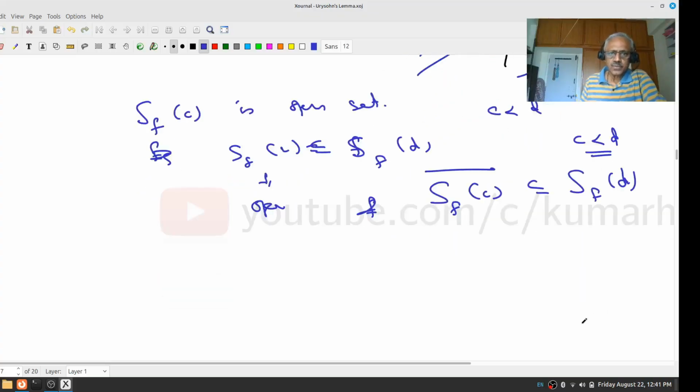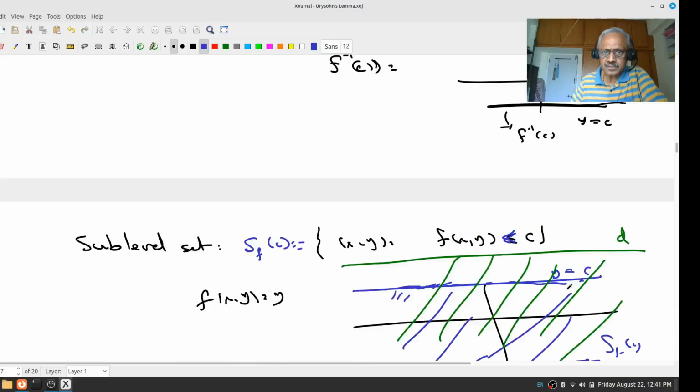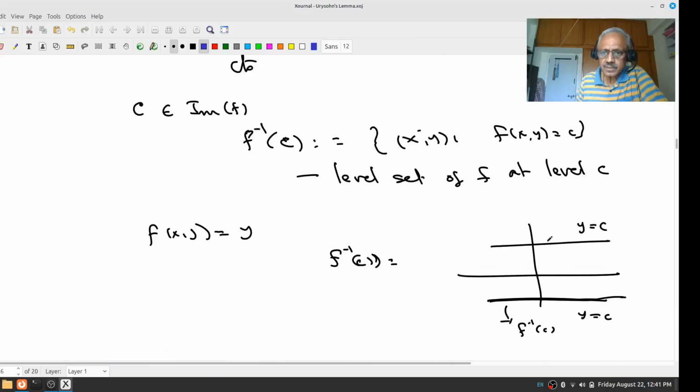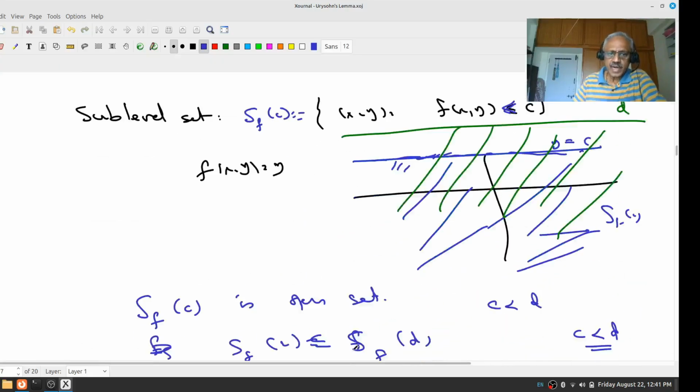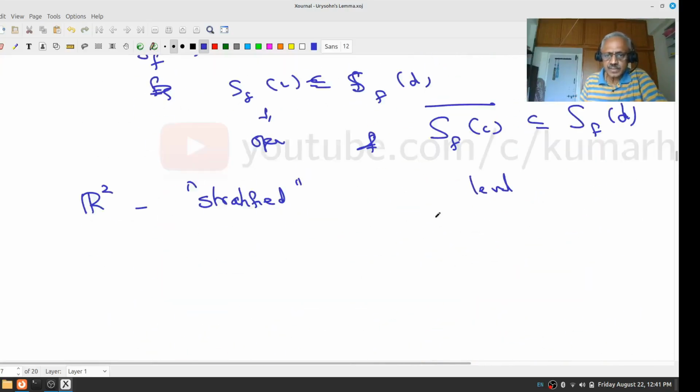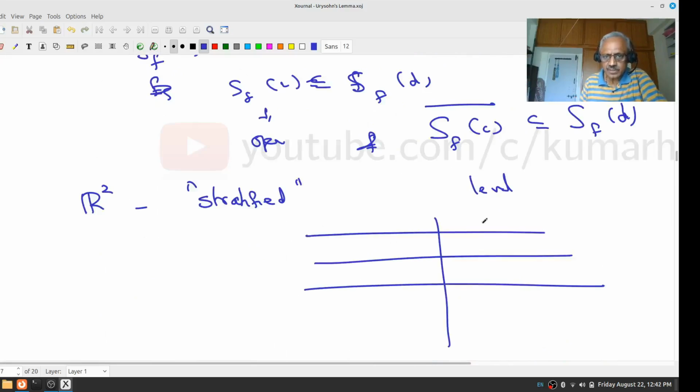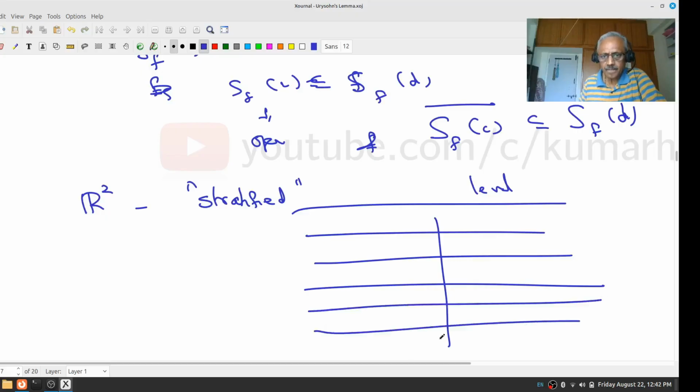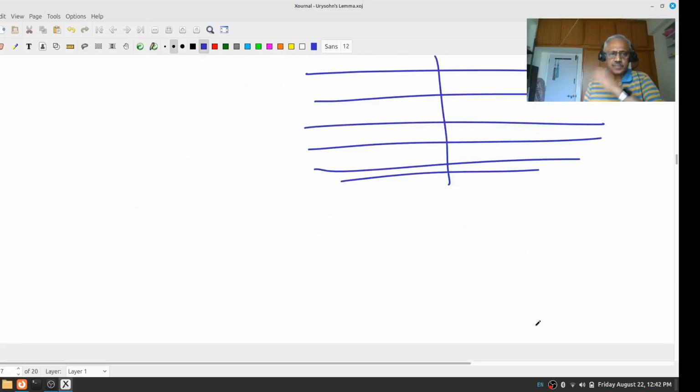So what you have done is the space R2 was stratified. Stratification is another word for level. These are the strata. Stratum, singular, or level. So my R2 is stratified. These are all my strata, in such a way that something interesting happens.